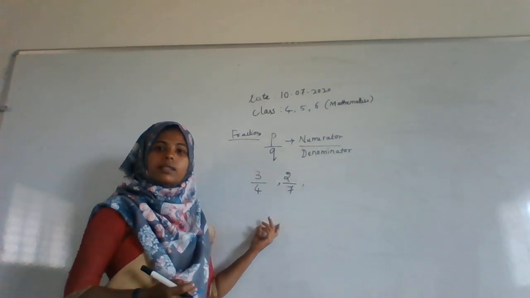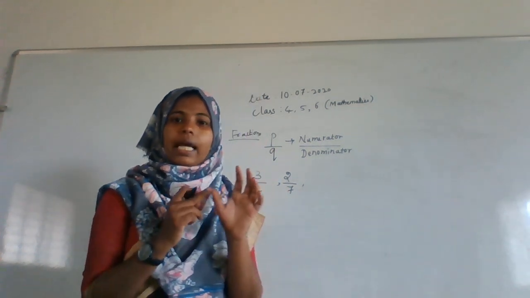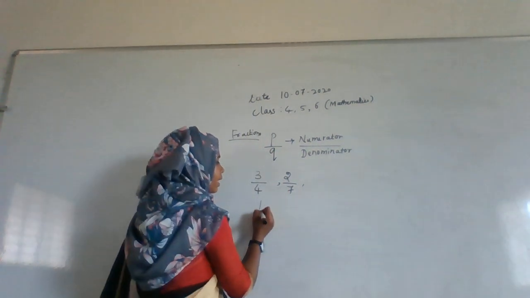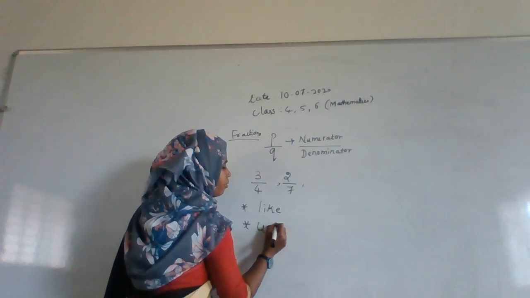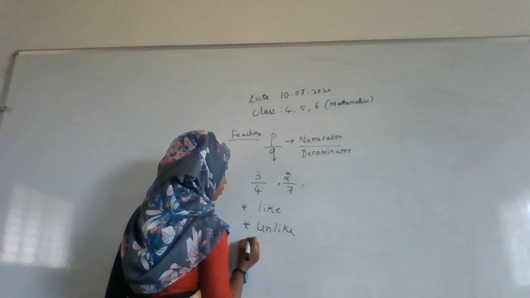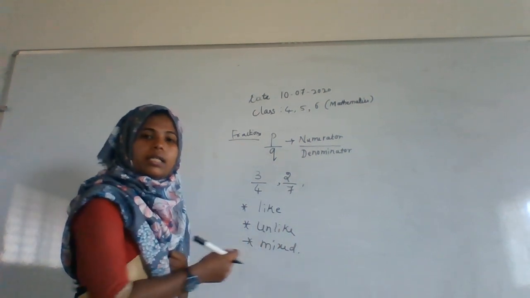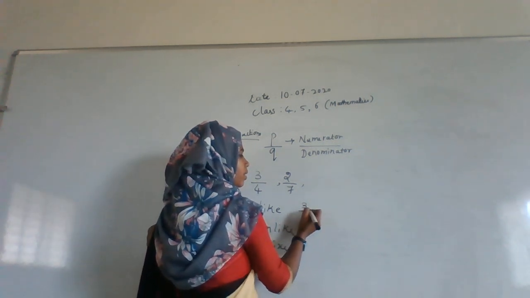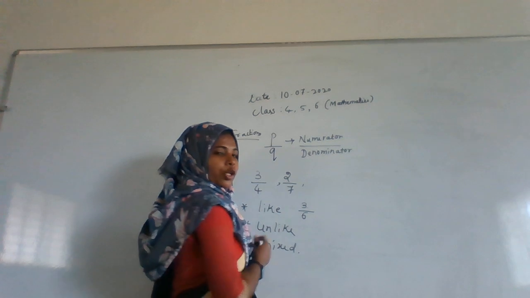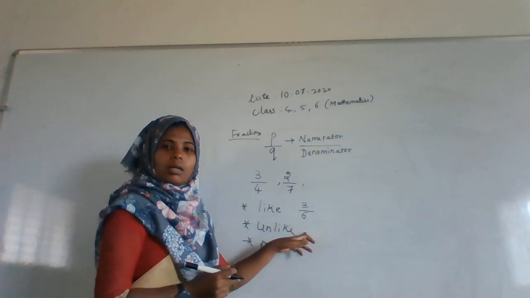Okay, in this again we are studying 3 different types of fractions, that is like fractions, and unlike fractions, and mixed fractions. They are the types where in like fractions the denominator is always greater than the numerator. Means always the numerator is less and the denominator is more.